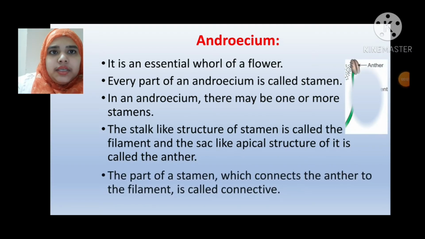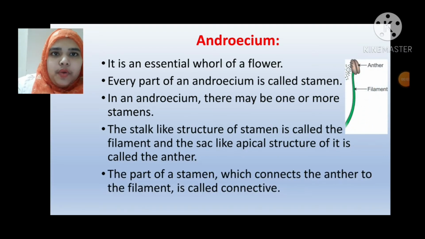Androecium. It is an essential whorl of a flower. Every part of an androecium is called a stamen. In an androecium, there may be one or more stamens. The stalk-like structure of a stamen is called the filament, and the sac-like apical structure of it is called the anther. The part of a stamen which connects the anther to the filament is called the connective.